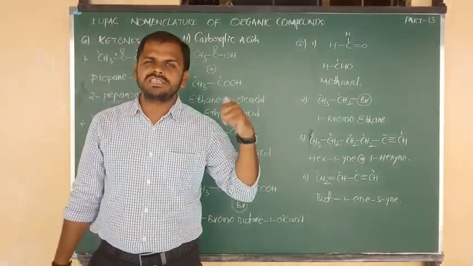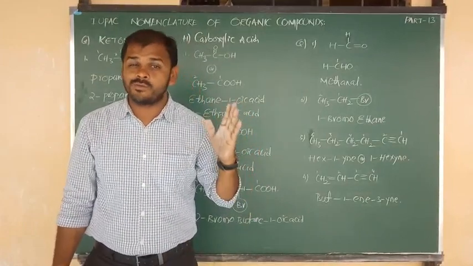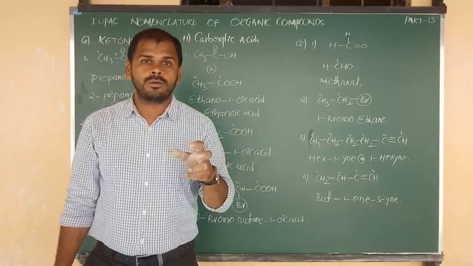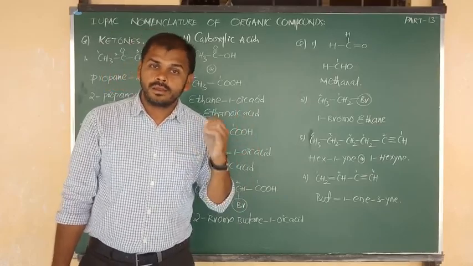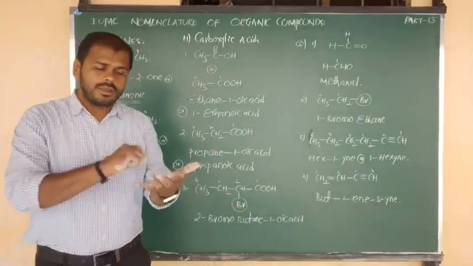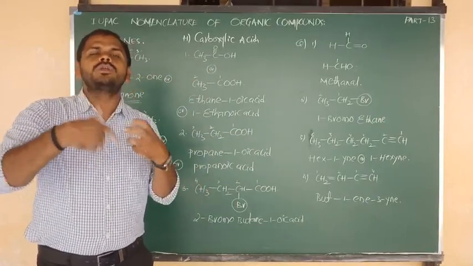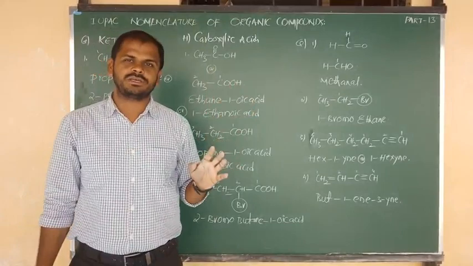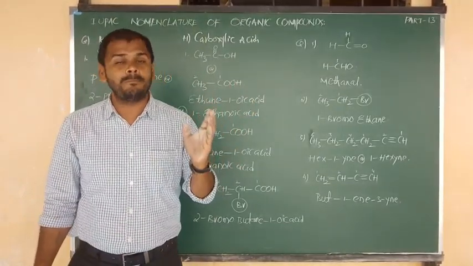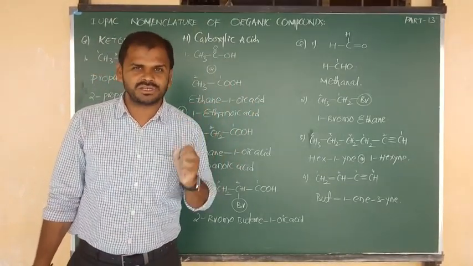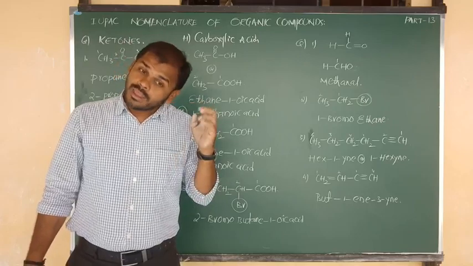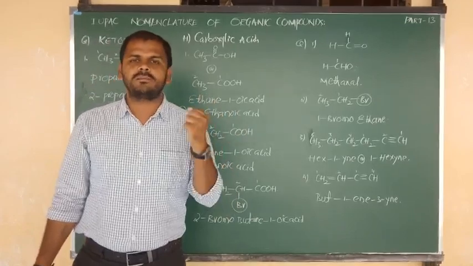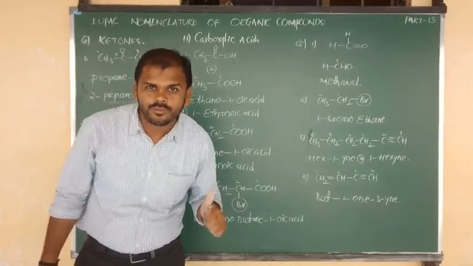In that way we have to read the nomenclature of various organic substances. I hope you understand the story clearly. After watching the video, after making a clear fair notebook, once again try to write each and every compound in a rough notebook and try to do the numbering yourself and write the IUPAC nomenclature. Then only there will be a possibility to get the nomenclature information. Okay, now even if you are not getting anything, you can contact me through the WhatsApp number.